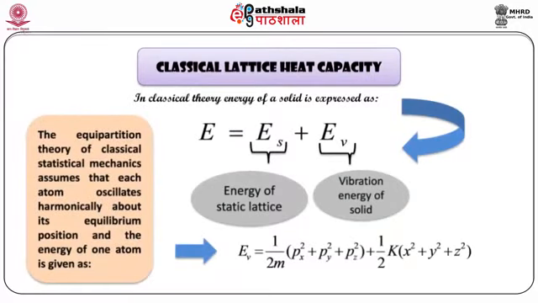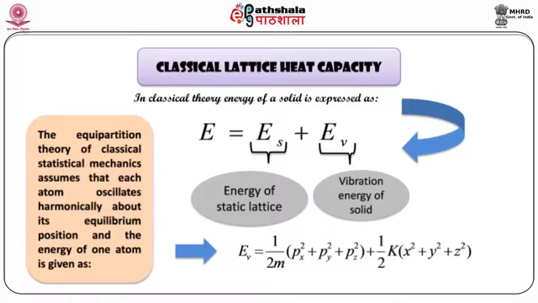The equipartition theorem of classical statistical mechanics assumes that each atom oscillates harmonically about its equilibrium position, and that the vibrational energy of one atom is given as EV equals 1 by 2m, px square plus py square plus pz square, plus half k, x square plus y square plus z square.